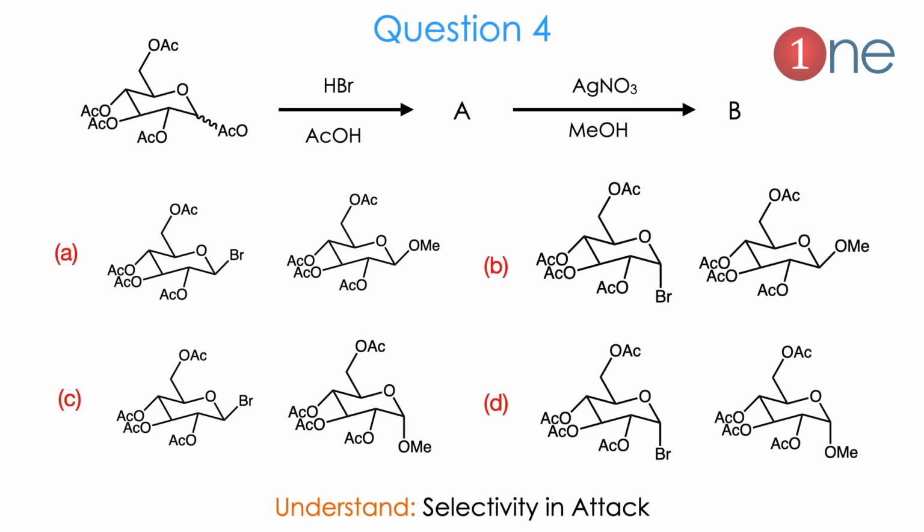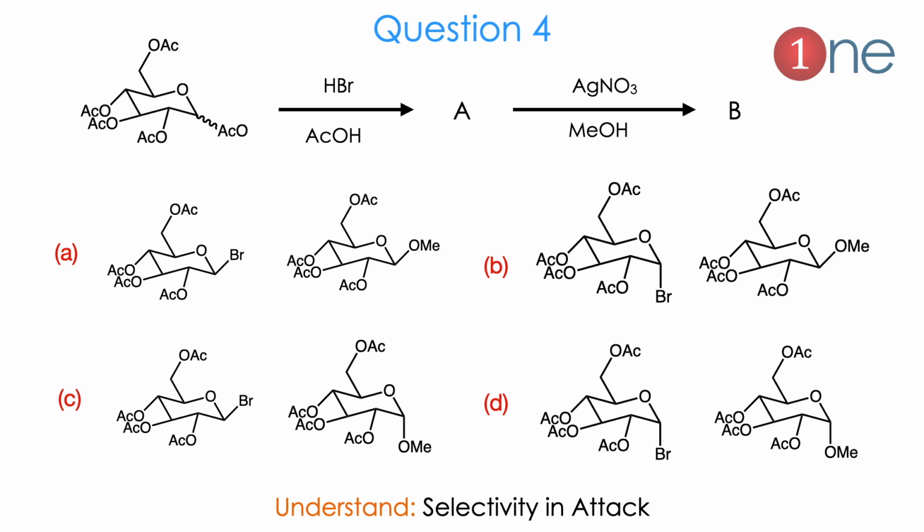Then question number 4, which is a kind of glucose pyranose system. All the OH groups are protected by OAc. The reagents are HBr and AcOH, and the next step reagents are AgNO3 and MeOH. It may look very hard, but the product is easy.